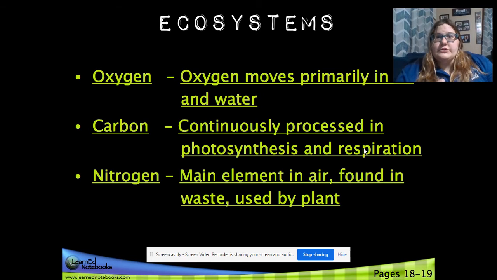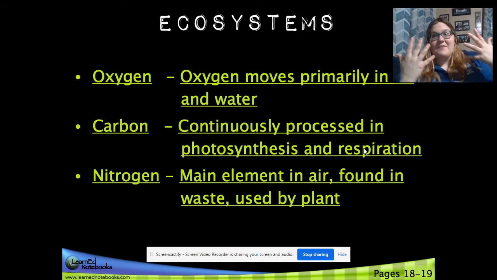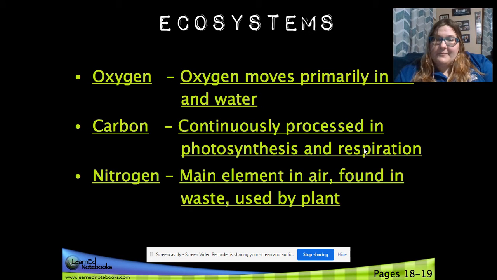Fish need oxygen too. Some bigger mammals have to come up to breathe. Carbon is continuously processed in photosynthesis and respiration, and nitrogen is the main element in air. It's found in waste, and plants need it. So these things are constantly being cycled in ecosystems.